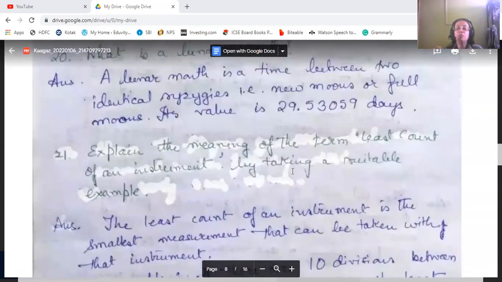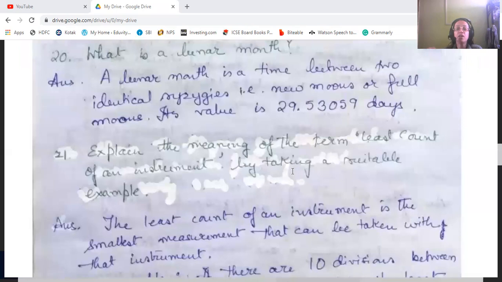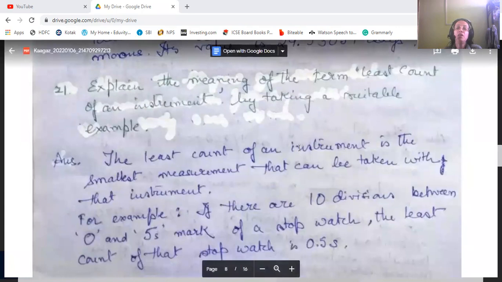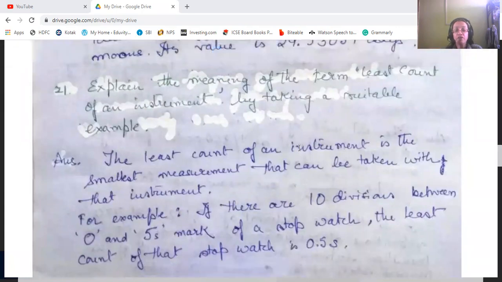And next I'm going to explain the meaning of the term least count of an instrument by taking a suitable example. So the least count of an instrument is the smallest measurement that can be taken with that instrument. For example, if there are 10 divisions between 0 and 5 mark of a stopwatch, the least count of that stopwatch is 0.5 seconds.